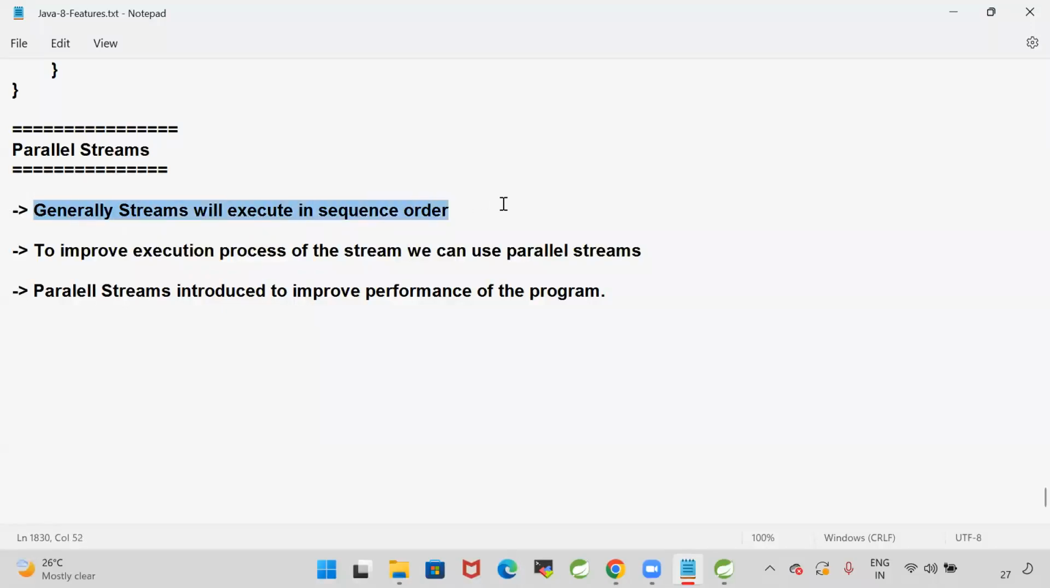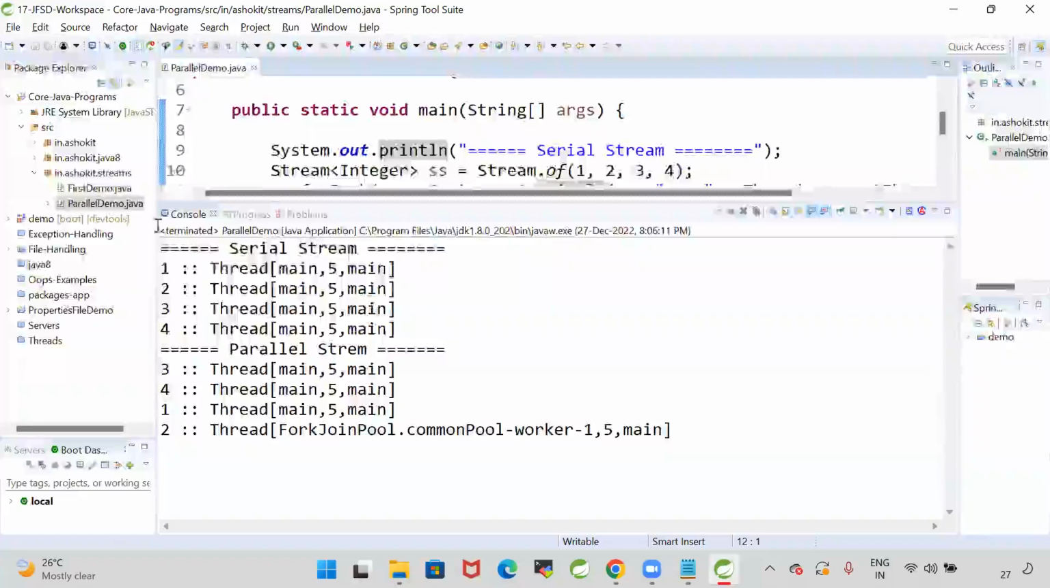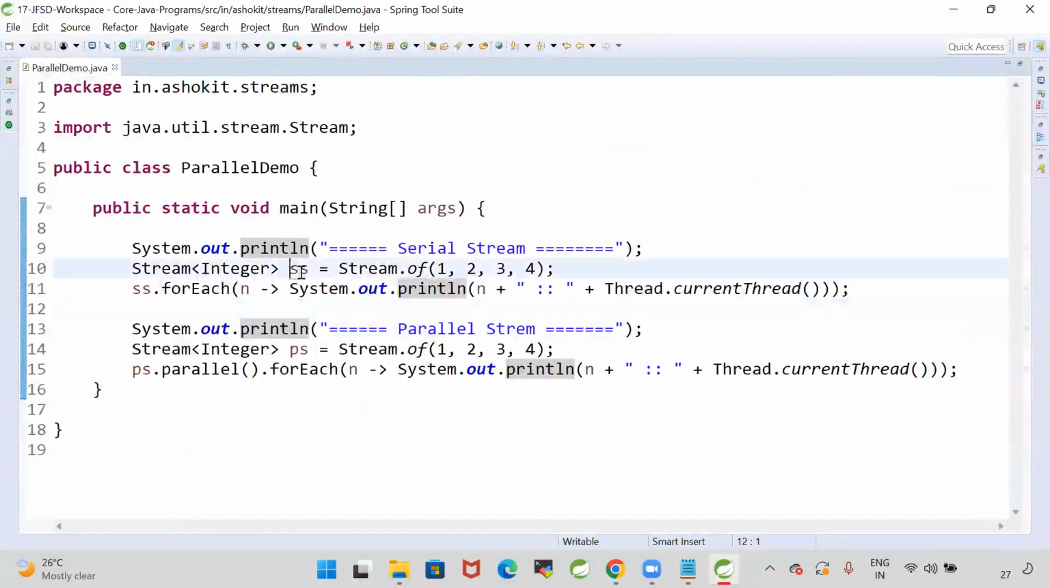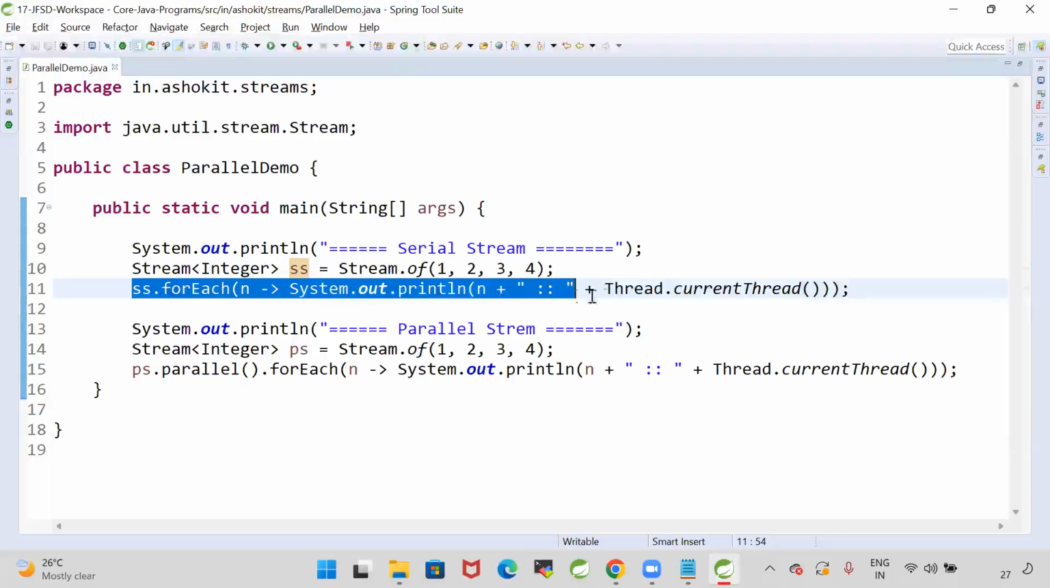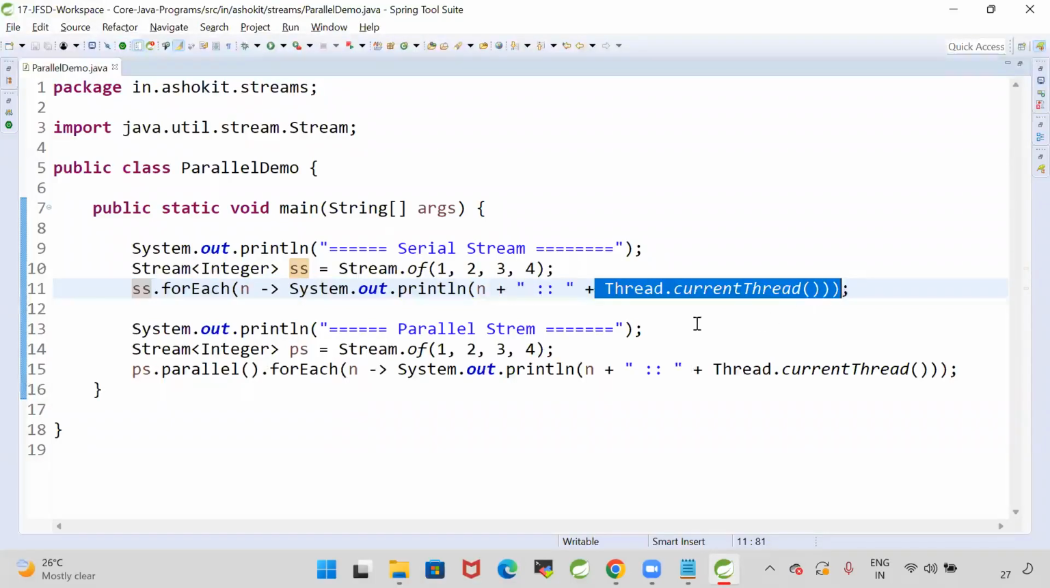Generally, streams will execute in sequence order. To improve the execution of the stream, we can use the parallel streams concept. Parallel streams were introduced to improve the performance of the program. So here I'm creating one stream called ss, my serial stream, with forEach. I'm printing the number and also the thread which is printing it.